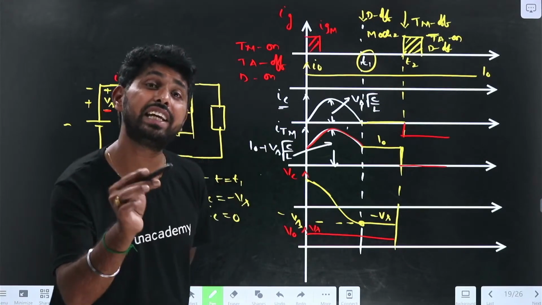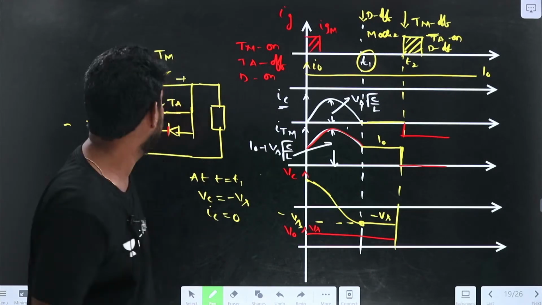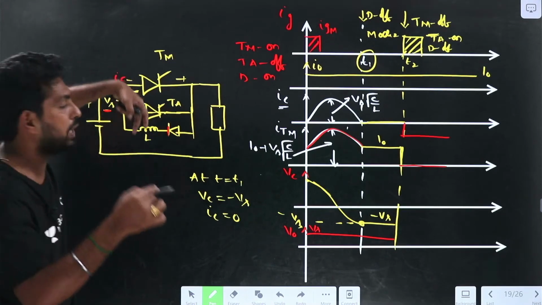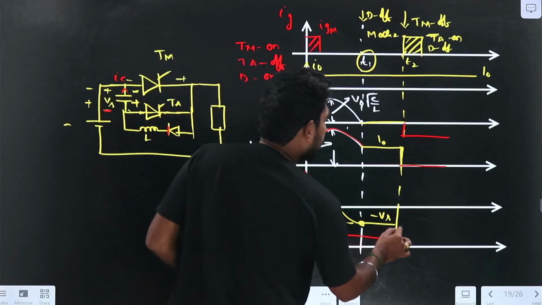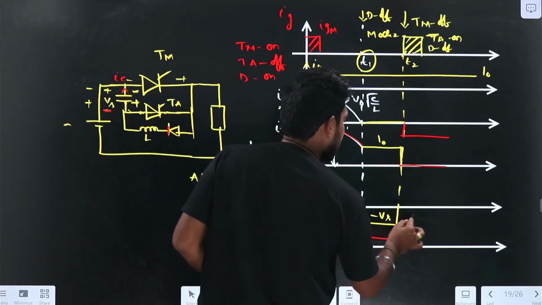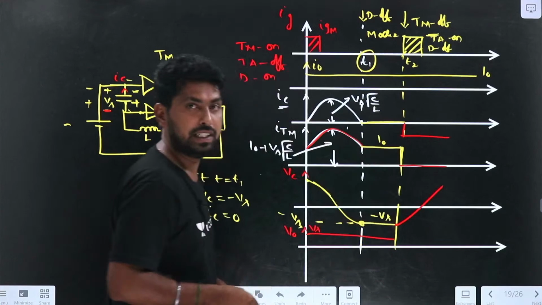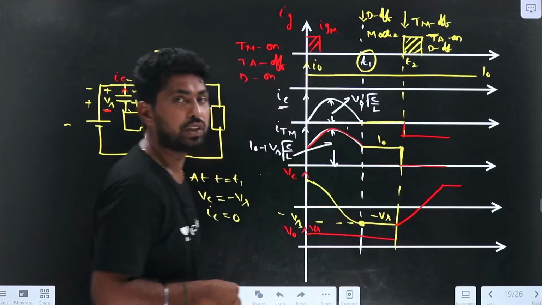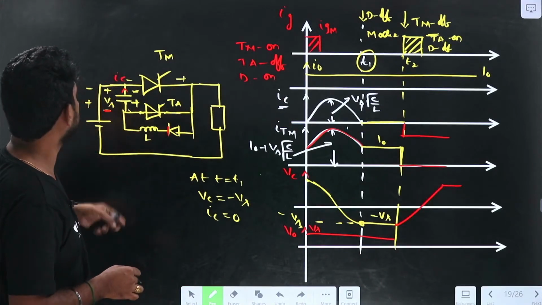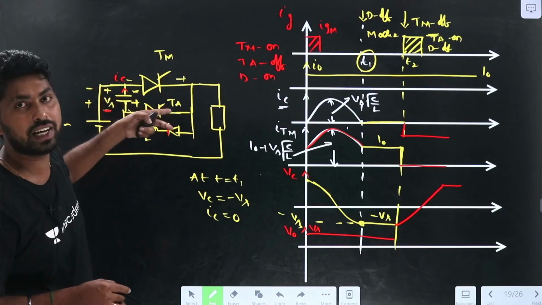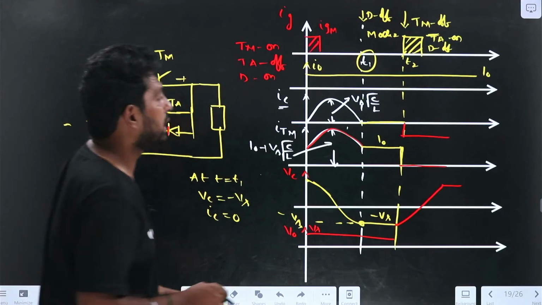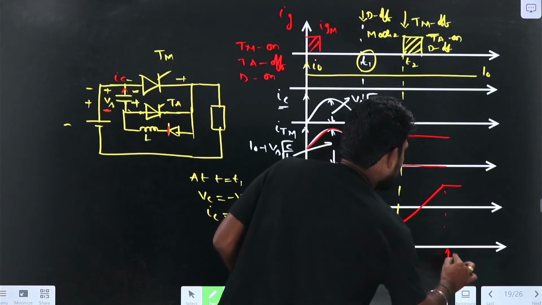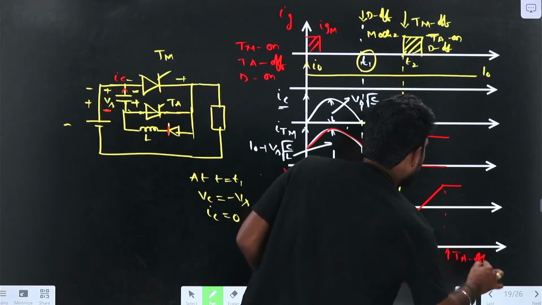What about the VC? The VC increases linearly in the opposite direction, so again it will start charging to plus or minus Vs. Once it reaches plus or minus Vs, what happens? This thyristor will get into reverse bias, so TA will also be in the off condition. So the main thyristor is also in the off condition.